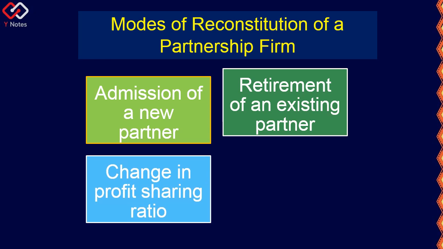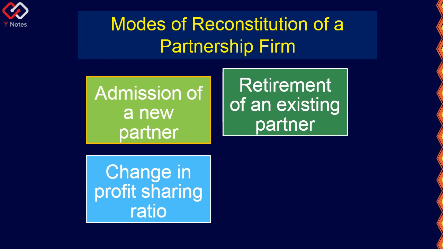For example, if there are two partners doing a business and agreed to share their profit and losses in the ratio of 50:50, which means equal sharing. In the course of time, say partner A brings an additional capital for the business and partner B doesn't, and they agree to increase A's profit sharing ratio.